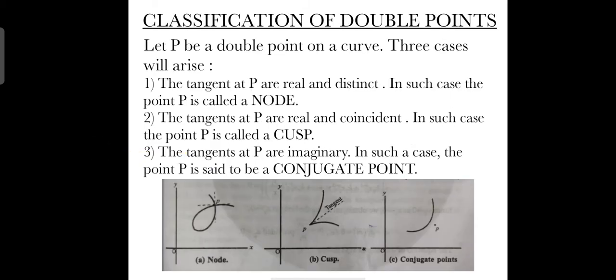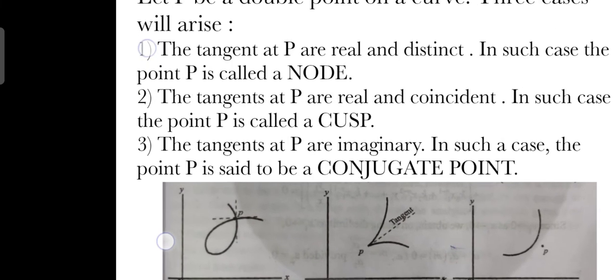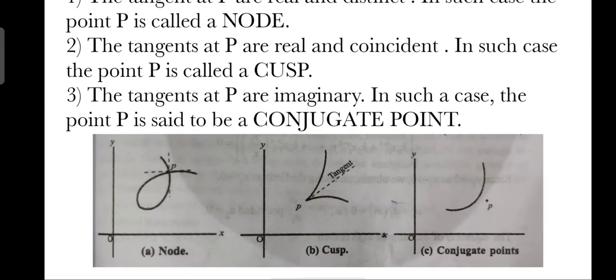Classification of double points. Let P be a double point on a curve. Then three cases will arise. First, the tangents at P are real and distinct. In that case, the point P is called a node. Second, the tangents at P are real and coincident. In that case, the point P is known as a cusp. Third, the tangents at P are imaginary. In such a case, the point P is said to be a conjugate point. And in the figure given below, you can easily see a node, cusp, and a conjugate point.